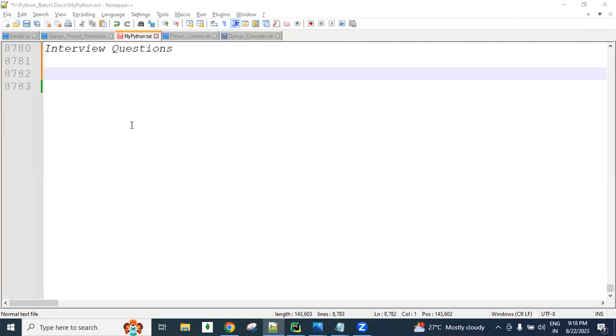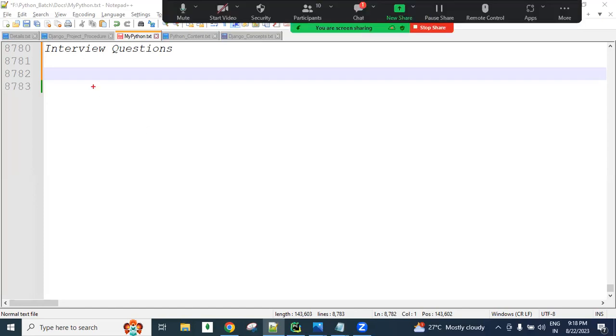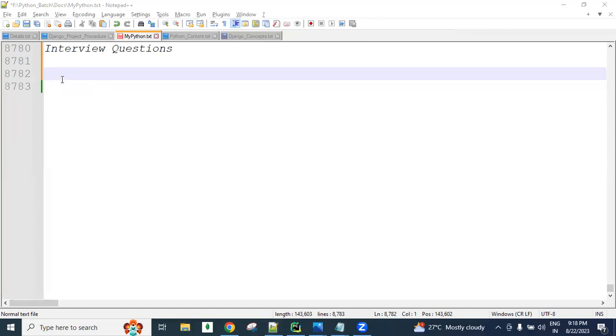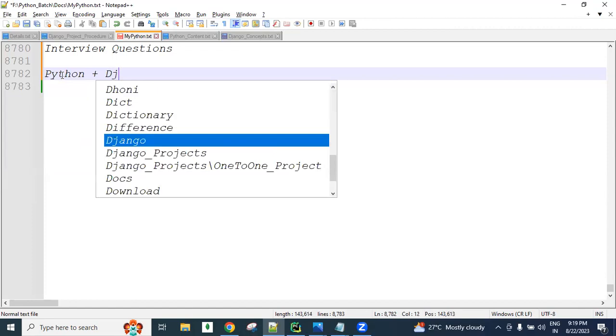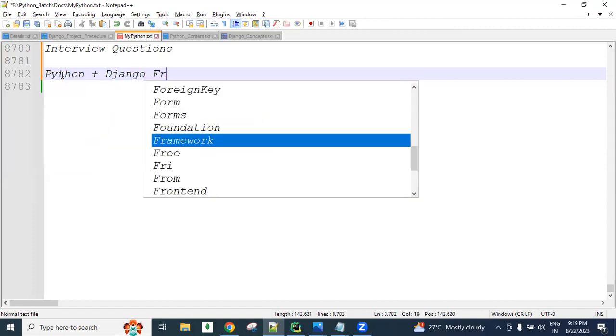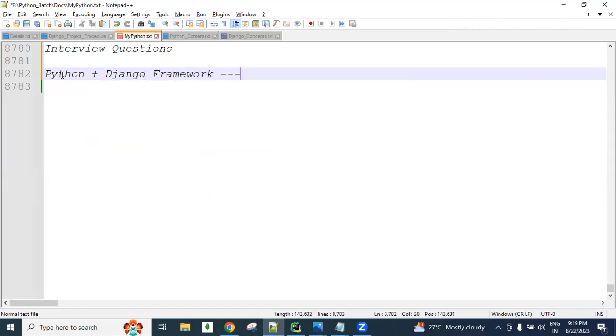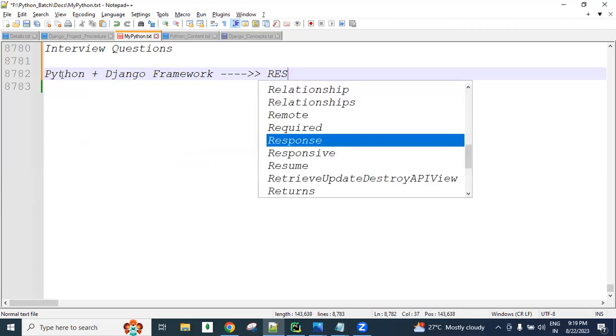Guys, APIs can be developed by Java people, .NET people, Python people, all the people. So this batch is only for Python with the Django framework. Okay? The people who learn the Python language and its framework called Django can learn about this batch's REST API.